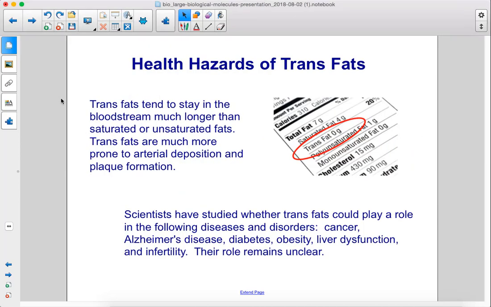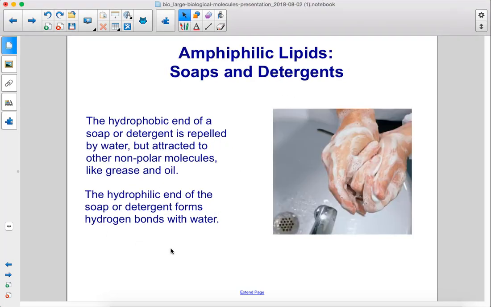Trans fats tend to stay in the bloodstream much longer than saturated or unsaturated fats. Trans fats are much more prone to arterial deposition and plaque formation. Scientists have studied whether trans fats could play a role in the following diseases and disorders: cancer, Alzheimer's disease, diabetes, obesity, liver dysfunction, and infertility. Their role remains unclear.